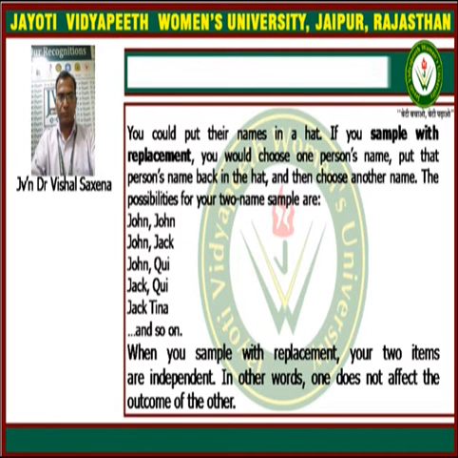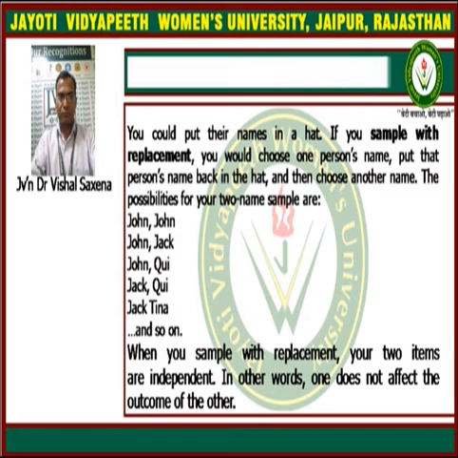So these are the many possibilities of making samples with 2 members, and these are given here. When you sample with replacement, your 2 items are definitely independent.